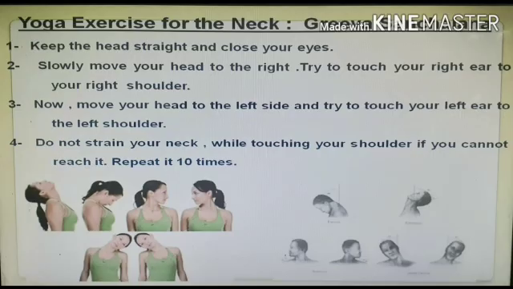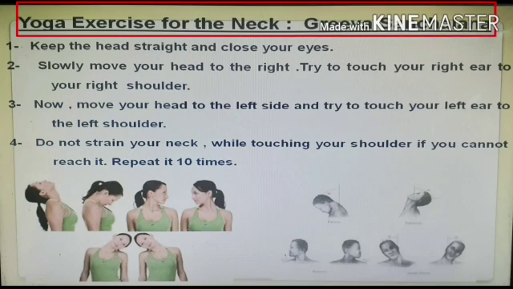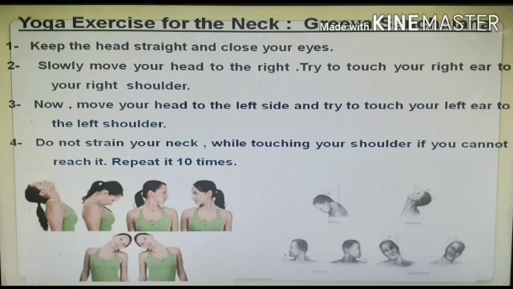Now the next yoga exercise is for the neck, and the name is Griva Sanchalana. First point, keep the head straight and close your eyes. Second point, slowly move your head to the right.